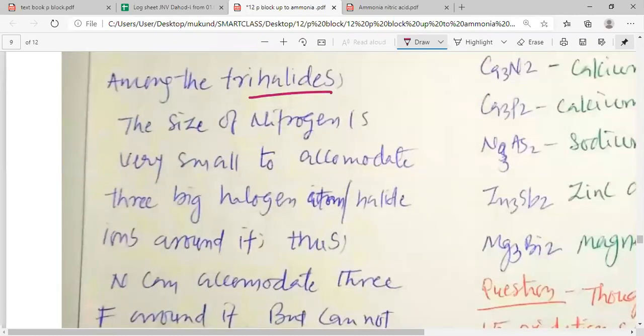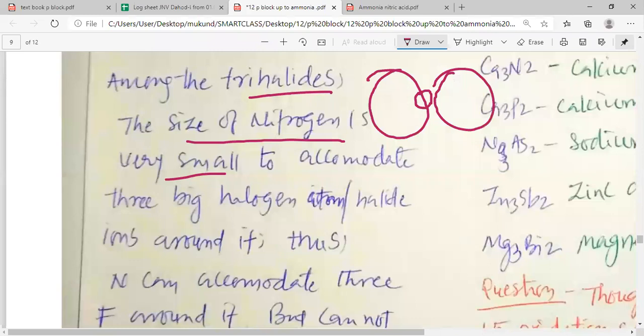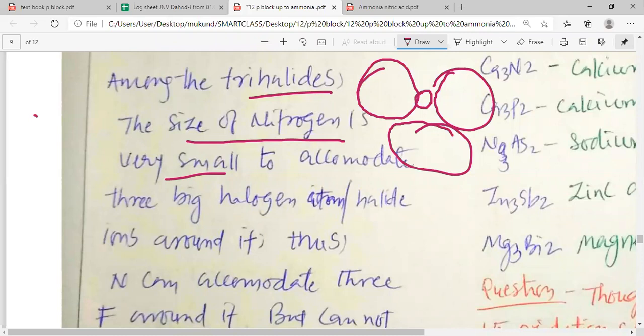Among the trihalides, my dear students, the size of nitrogen is very small. So you can see that this is the size of nitrogen. If you try to arrange three different halides which are big in size, it is not possible to arrange the third one. But if you try to arrange the smaller ones, three can be arranged. This is what happens in the case of fluorine, my dear students.